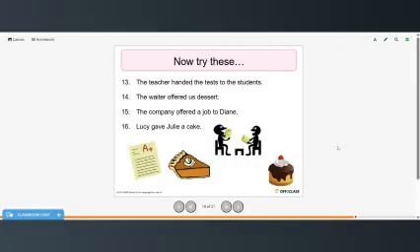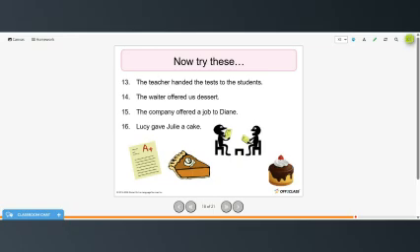Okay, the teacher handed the test to the students. So again, the tests, the direct object, to the students, the indirect object. The students were handed the tests by the teacher. The tests were handed to the students by the teacher.